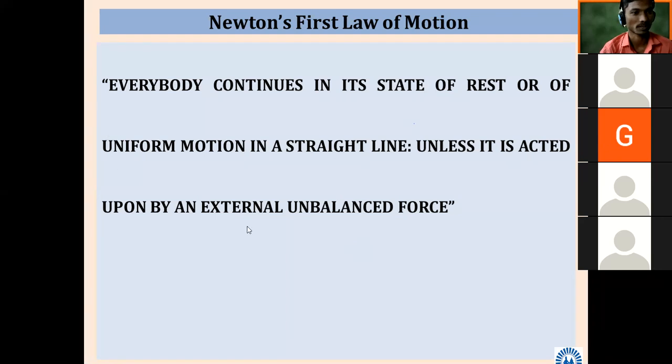That also we discussed yesterday. What is inertia? I told one important thing: though the name is inertia, it doesn't apply only to stationary bodies or bodies at rest. It is also applied to a body which is in uniform motion.